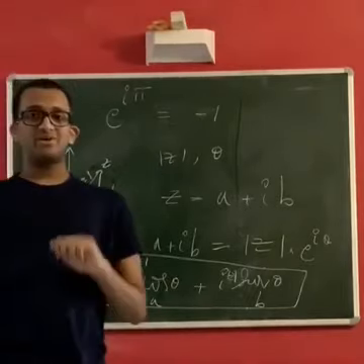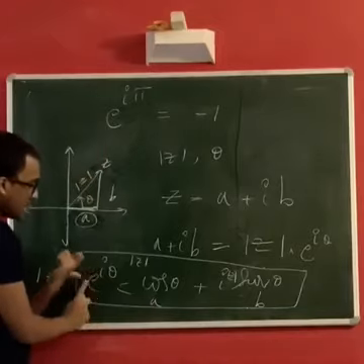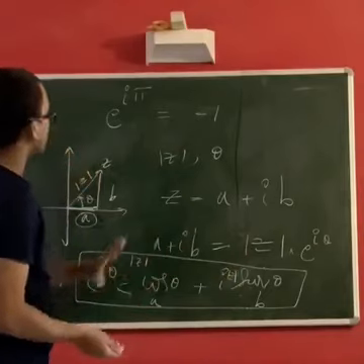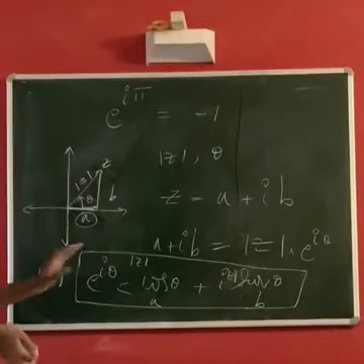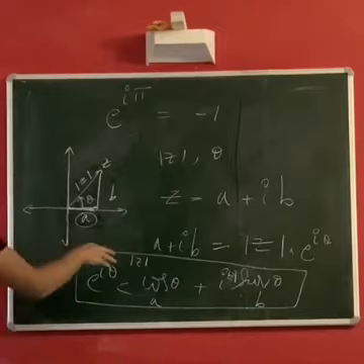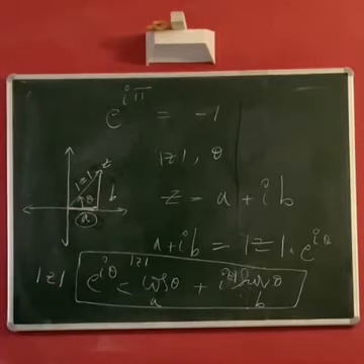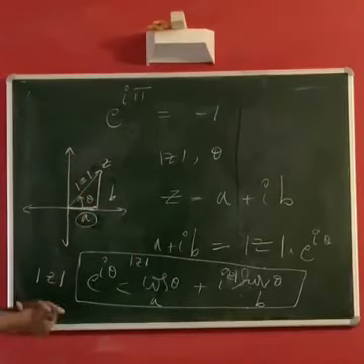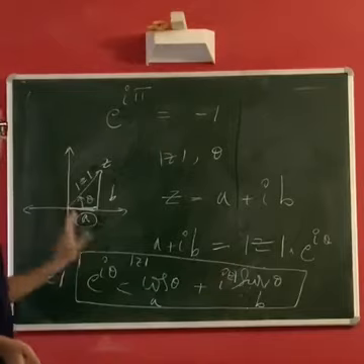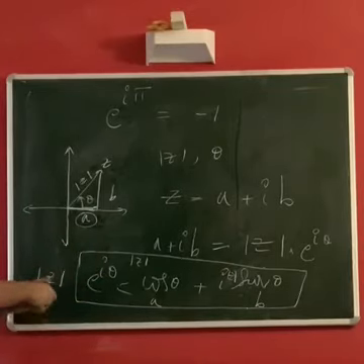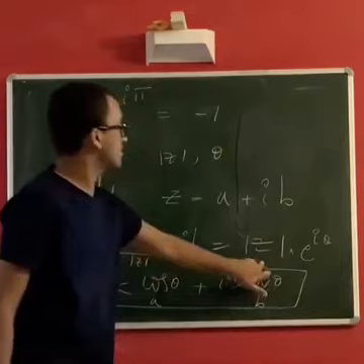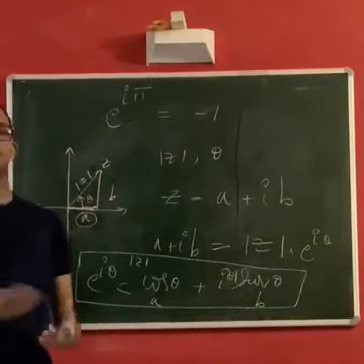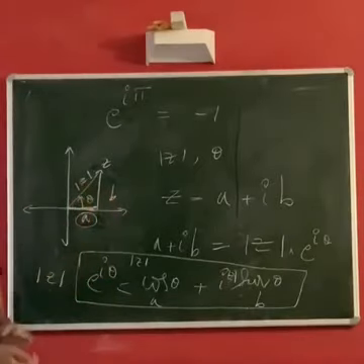Again, there is a leap of faith that you have to take in having this result, e power i theta is cos theta plus i sin theta. But apart from that, I hope I've given you enough intuition to understand what this whole thing is about. Again, I encourage you to pause the video and try to look at it for different quadrants. You'll understand better. But basically the fact is we are just trying to represent the complex number in terms of the modulus and its argument, because it is just another type of representation of the coordinate system.